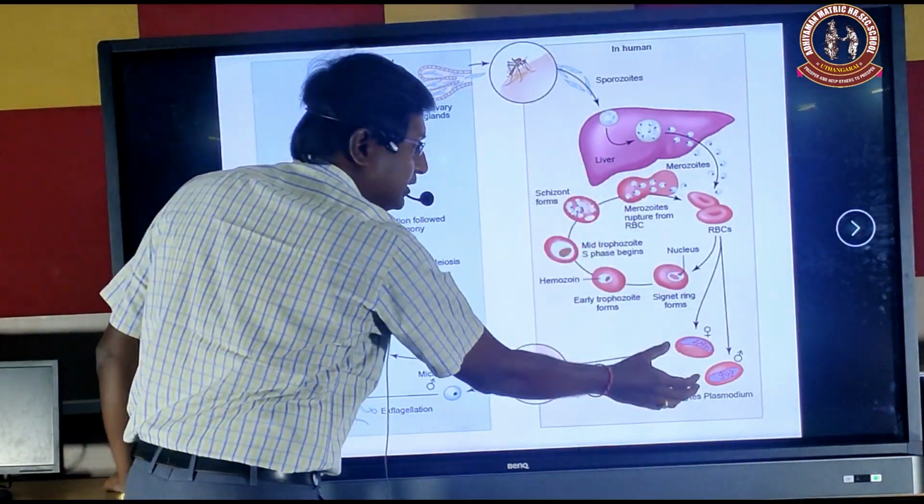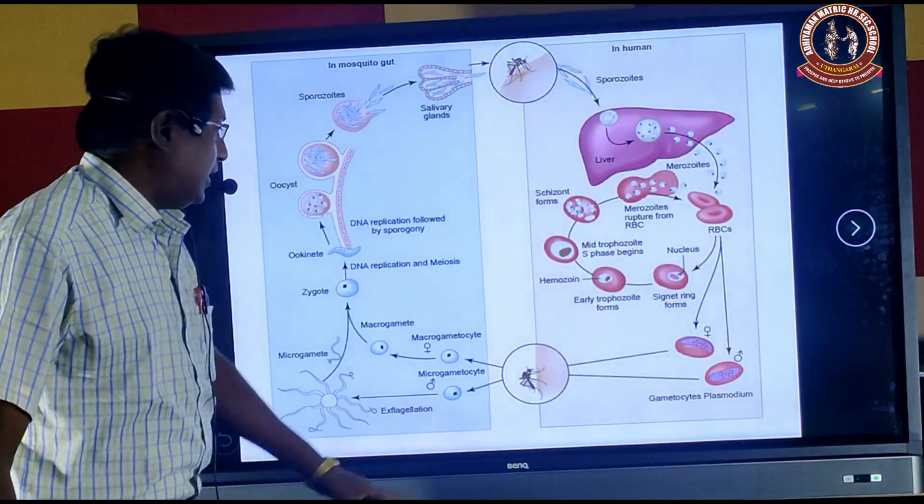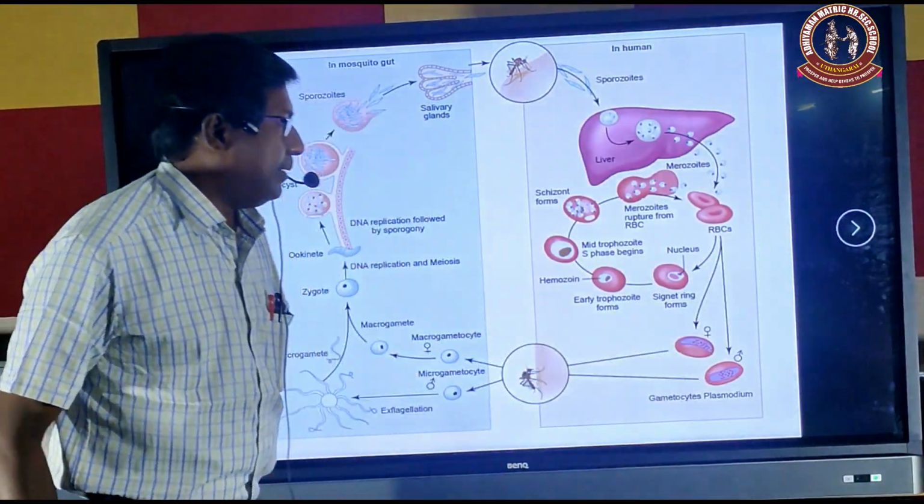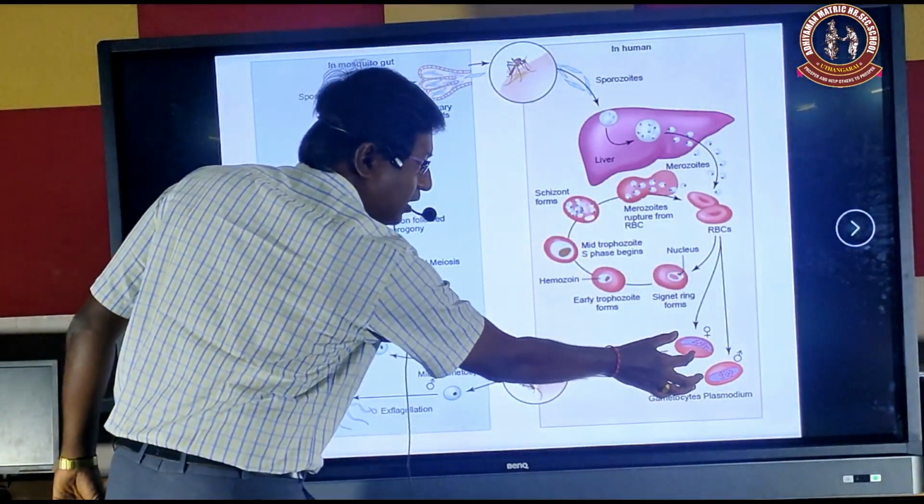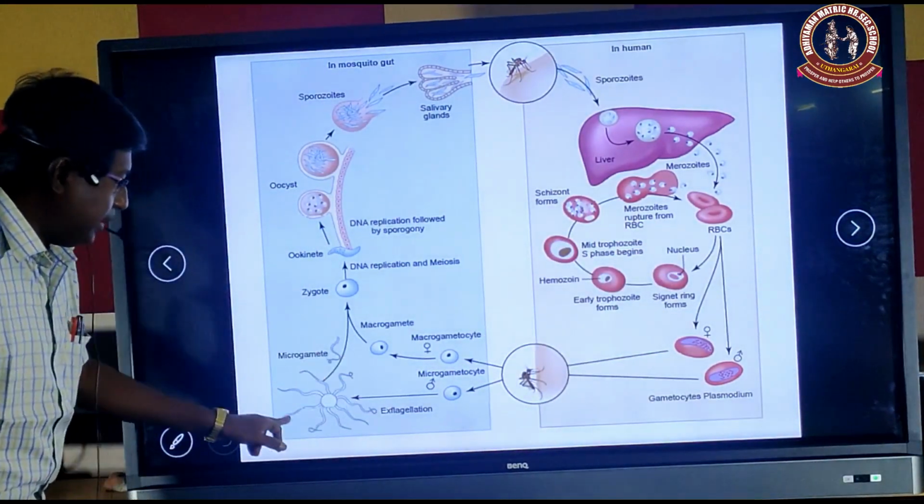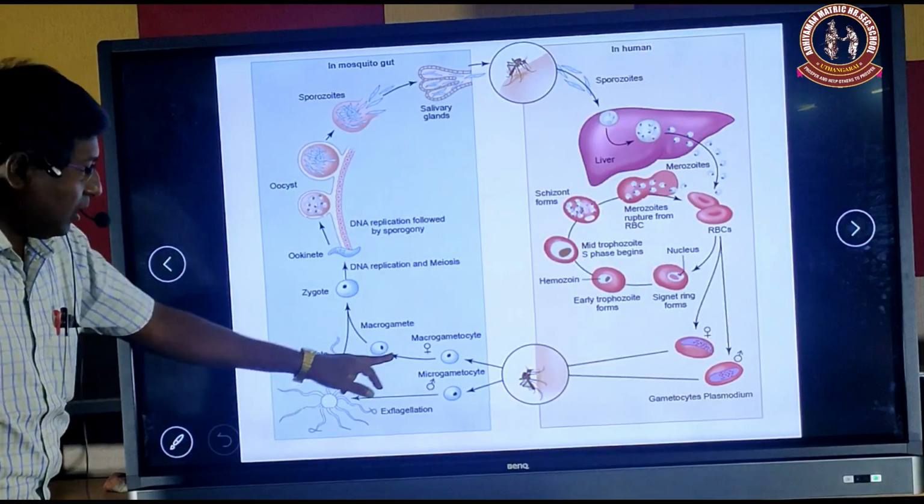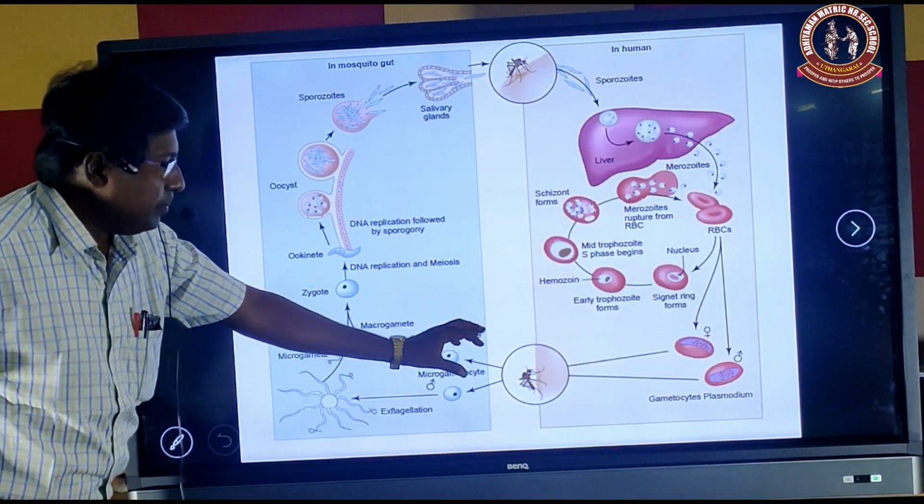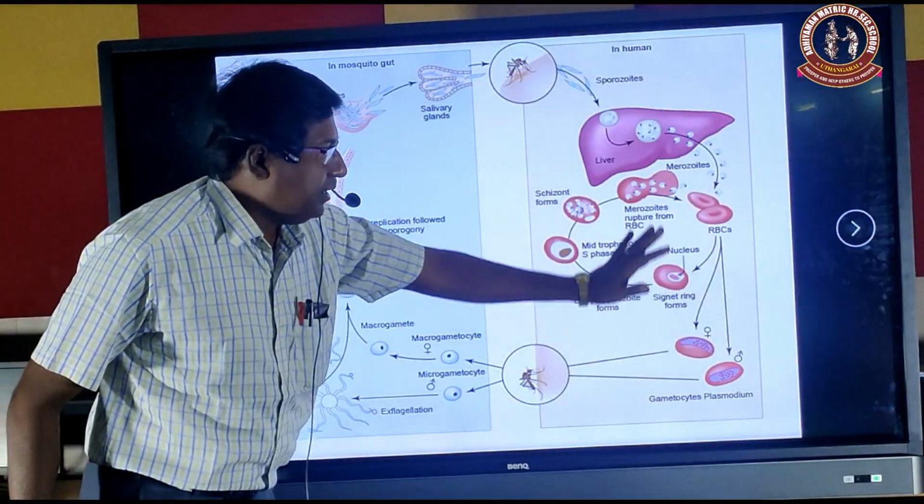At any one stage, the gametes will be formed. One is called the macrogamete and the other the microgamete. The macrogamete is called the female gamete, and the microgamete is called the male gamete. The microgamete is formed as a flagellated gamete. Now these micro and macro gametes are ready in the human blood.